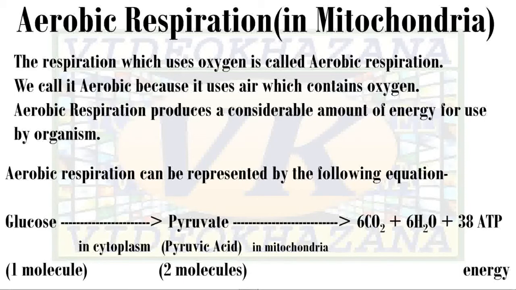This is the equation which is showing a complete aerobic respiration. Glucose, which is a 6-carbon molecule, through glycolysis in cytoplasm forms 2 pyruvic acid molecules. Then in mitochondria, in the presence of oxygen, this pyruvic acid is completely oxidized and carbon dioxide and water are produced, and 38 ATP of energy is produced. Lots of energy is produced in this process.